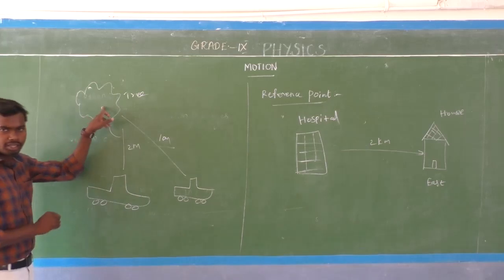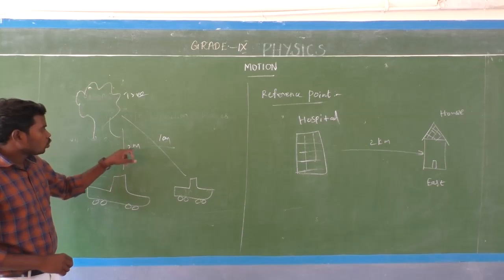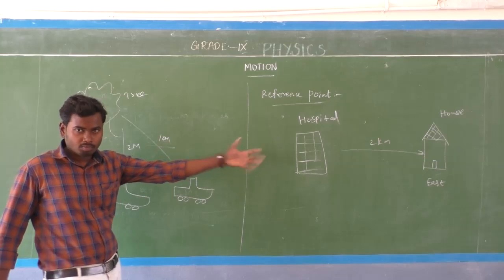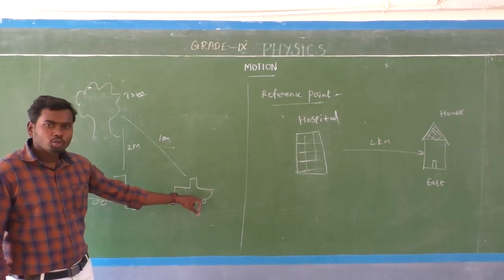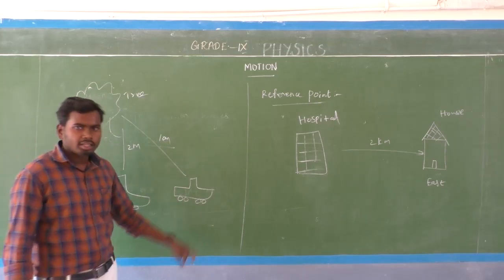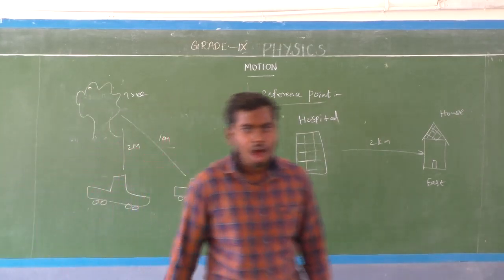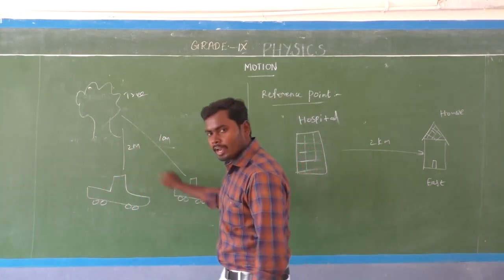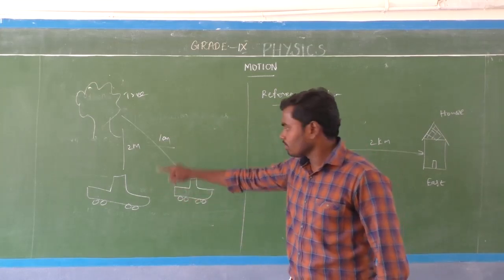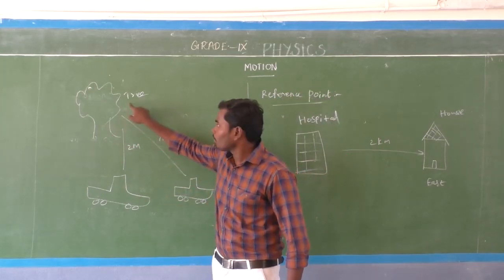Listen here. Consider one tree and one car, a car that is parked 2 meters away from the tree. Then after a few seconds, the car comes to this position from here. Now the car is parked 10 meters away from the tree. In both cases, we can say the car's position with the help of the tree.